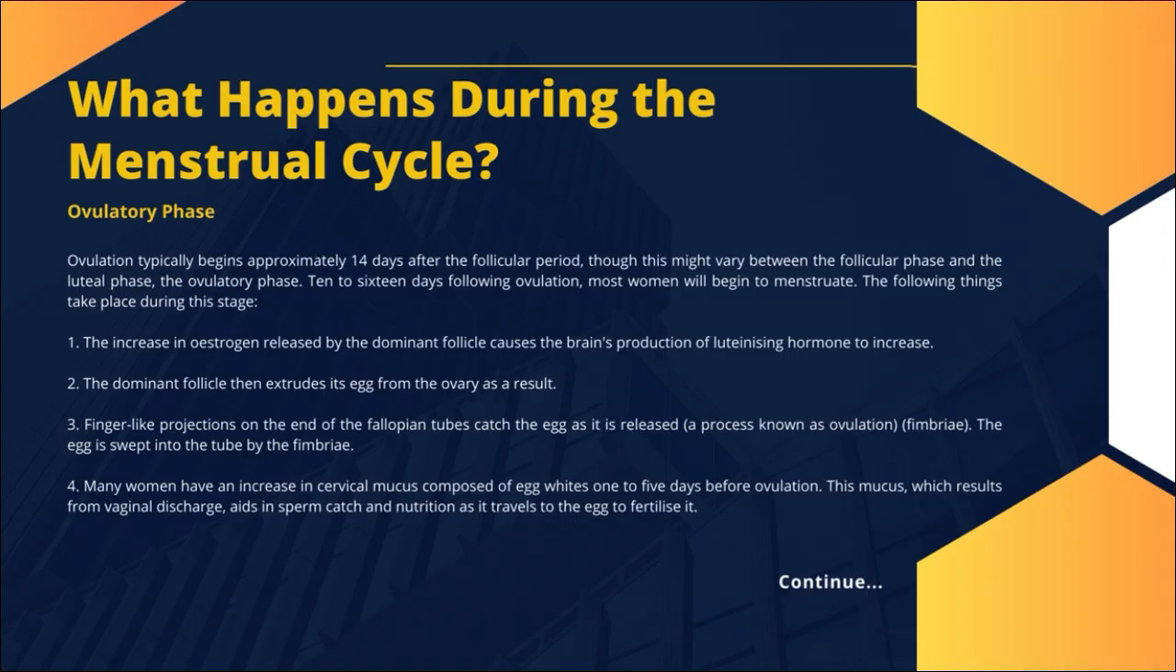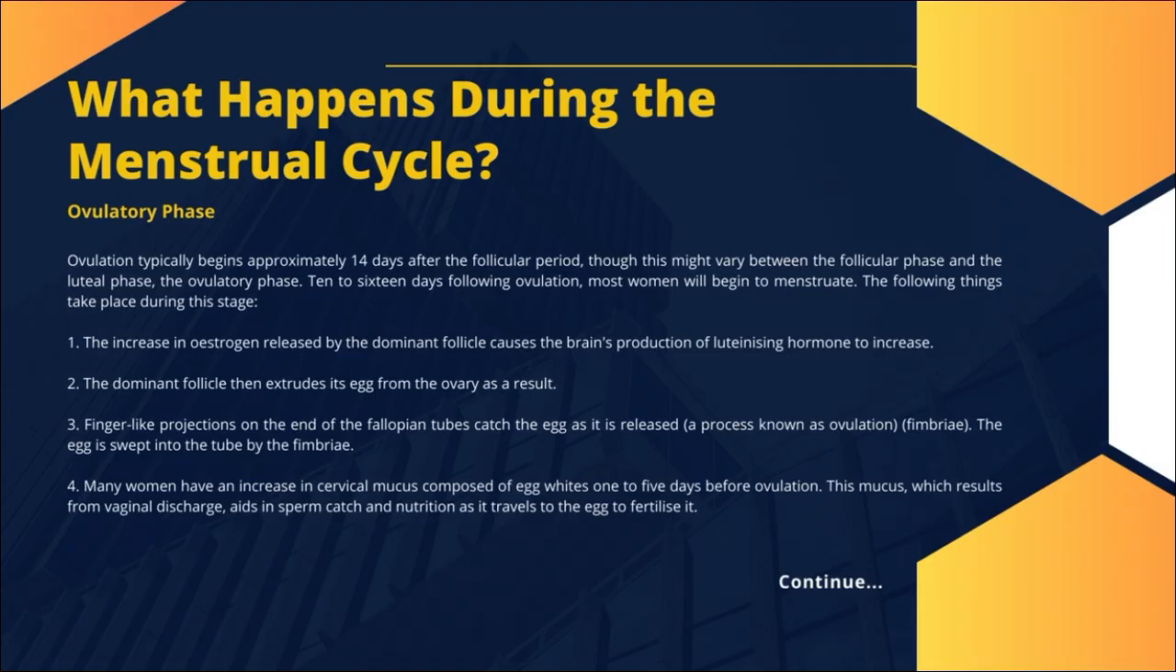1. The increase in estrogen released by the dominant follicle causes the brain's production of luteinizing hormone to increase. 2. The dominant follicle then extrudes its egg from the ovary as a result. 3. Finger-like projections on the end of the fallopian tubes, known as fimbriae, catch the egg as it is released, a process known as ovulation. The egg is swept into the tube by the fimbriae.